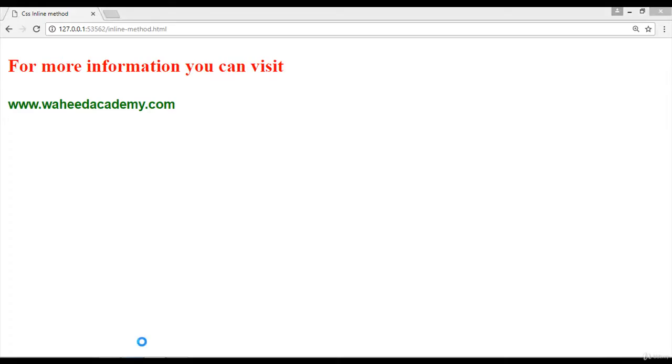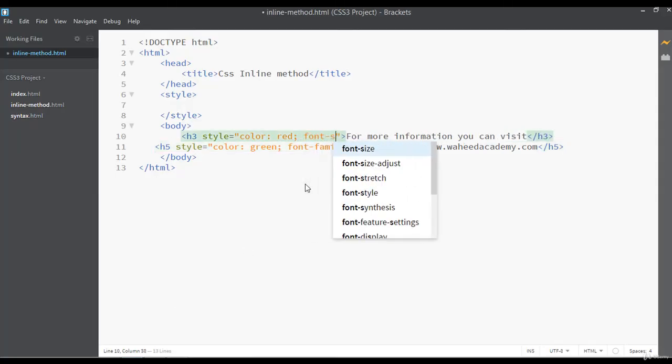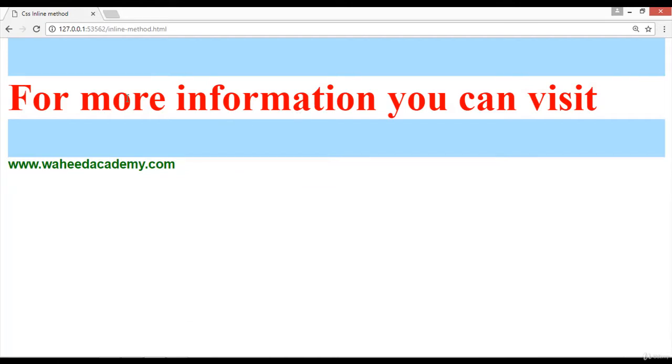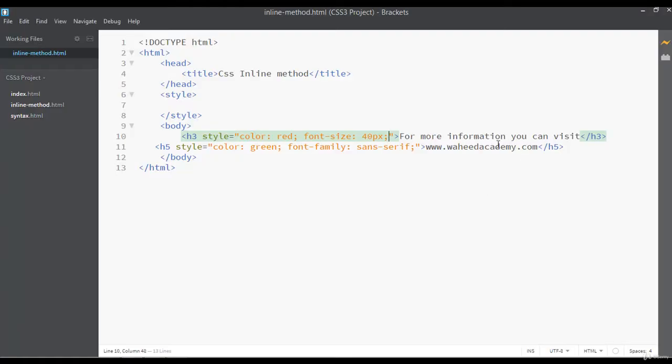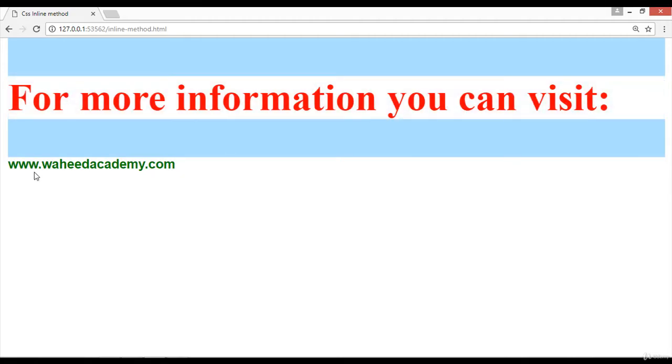I want to change the font size for the first one. Font-size, maybe 40px. Save, and now you can see this is very big in size because we have changed this. Let me put a colon here. Save this, and now this is looking good. You can see, for more information you can visit wahidakarmi.com.